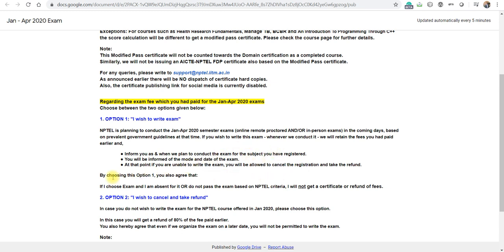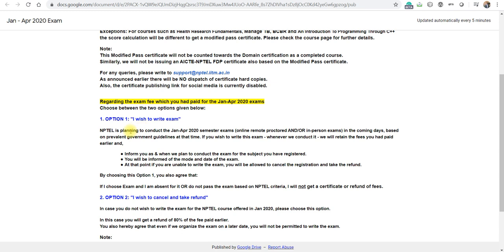So NPTEL is mentioning that by choosing option 1, you agree that if you choose the exam and you are absent for it, or you don't pass the exam based on NPTEL criteria, you will not get a certificate or refund. Maybe NPTEL will also change some criteria in the future. And if you are unable to attend or pass the examination whenever NPTEL conducts it, then you will not be able to get any certificate or refund of the fee when you select option 1.